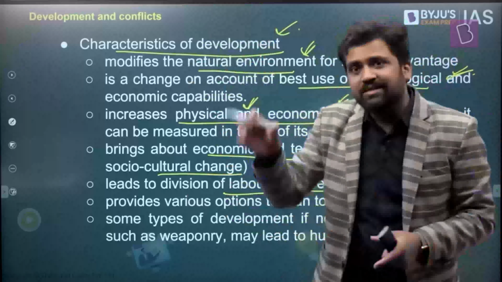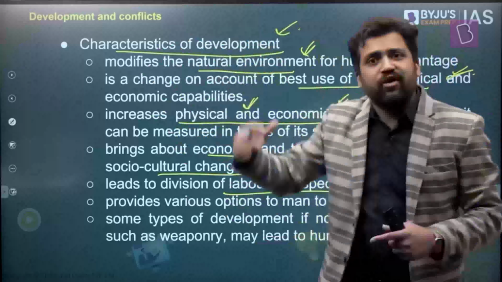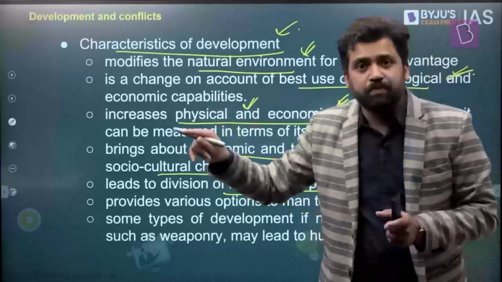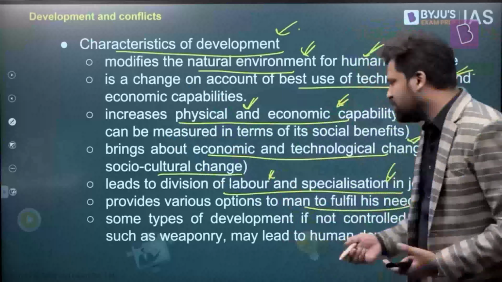It's not that all doctors are the same. Someone is specializing in cardiology, someone in nephrology, someone in urology. Among engineers also there are different kinds of specialization: mechanical, electrical, electronics, etc. So what I'm trying to say is, with development, you also have specialization. Different people are becoming specialized in their areas, in their fields. And development leads to various options so that people can fulfill their needs.